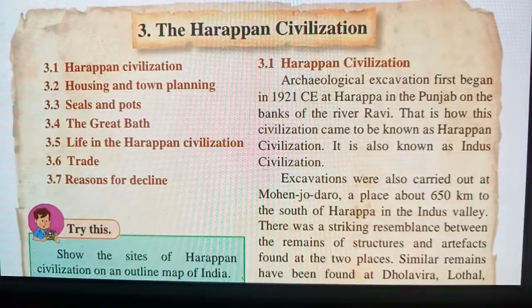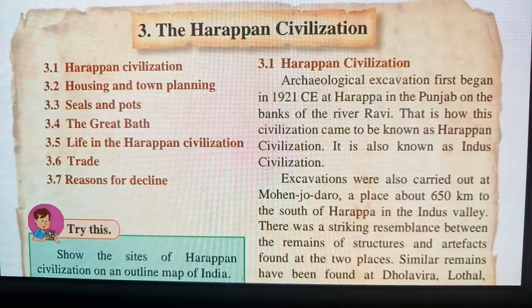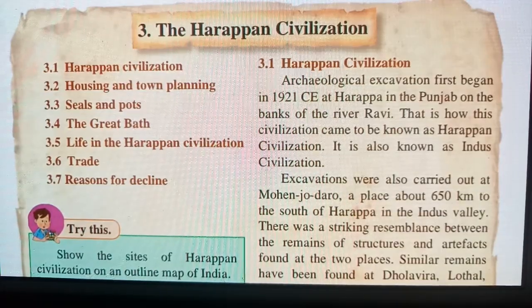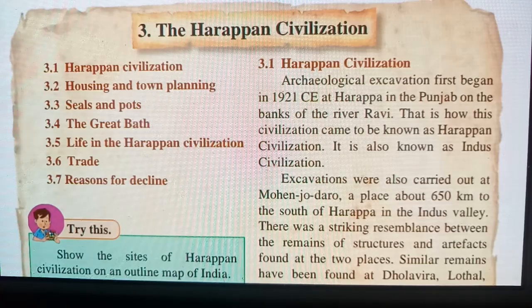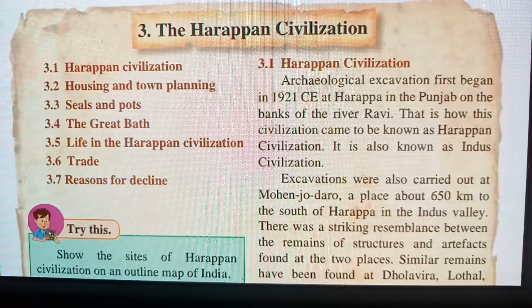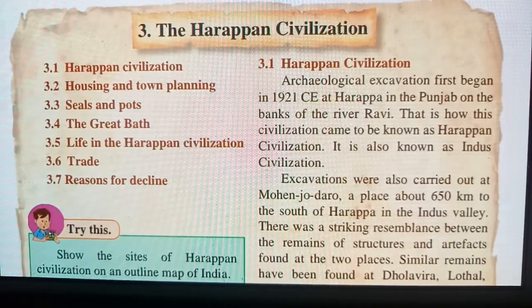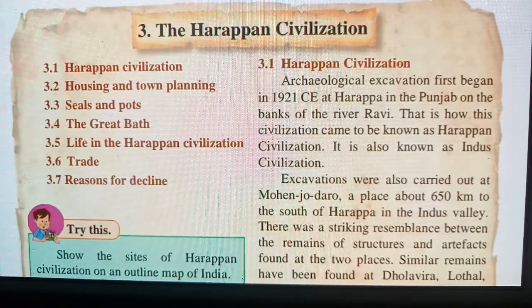So first we will see the Harappan civilization, then we will see housing and town planning, how they were having town planning in those times. Then seal and pots, different types of things they made in the form of seal and pots. The great bath, a type of historical site, or we call it Mohenjo-daro. We'll see life in the Harappan civilization, how the life was. We'll see trade, how they were doing the trade from one country to another, or the different routes they were using for doing the trade. Reason for decline, so there was some decline in that period that we are going to see in this lesson. So let us discuss the first information, that is Harappan civilization.